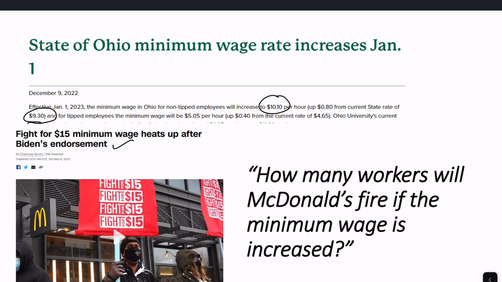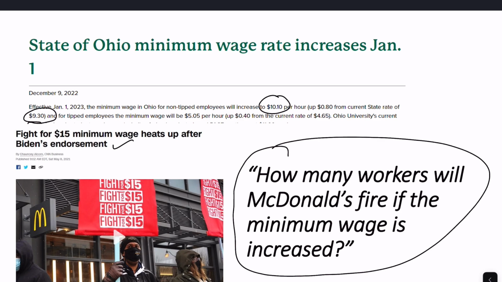On the cost side of raising the minimum wage, employers might argue that, well, we don't want to pay our workers that high minimum wage, and if we have to pay them that high minimum wage, then we might cut back on those workers or fire those workers. So in a little bit of a provocative question down here, I have this motivation: how many workers will McDonald's fire if the minimum wage is increased?